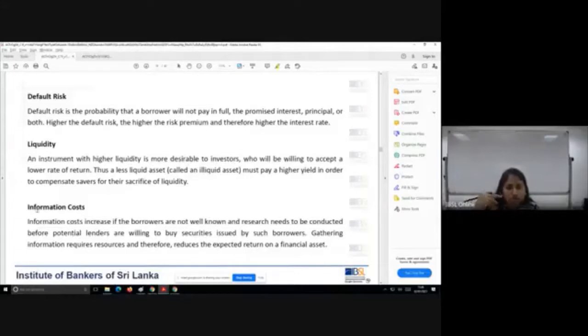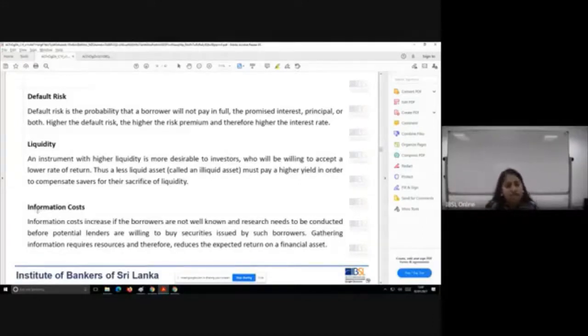So if you are going to sell an illiquid asset, you have to give the buyer, who is willing to sacrifice the liquidity, some compensation. Am I correct? He's going to sacrifice the ability to sell this quickly in the market. Therefore, you have to give a higher interest rate so that the buyer, here we are looking at the investor, is compensated for that.